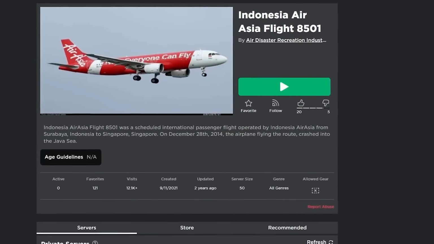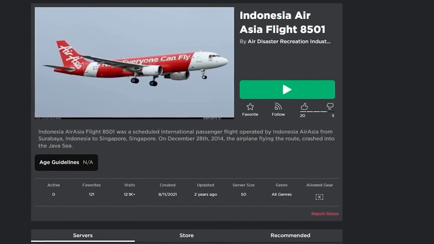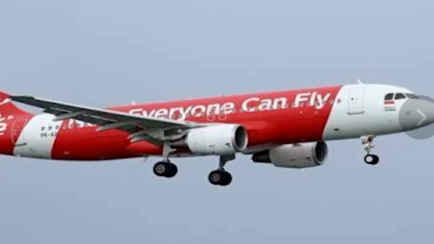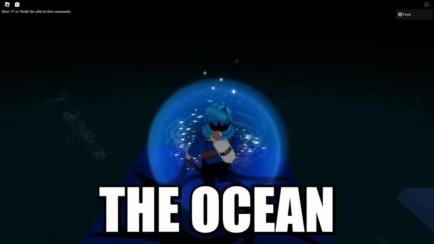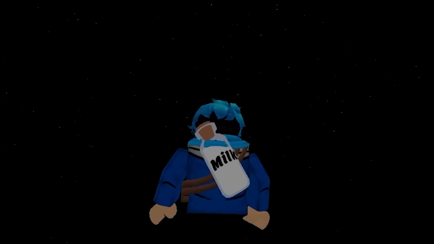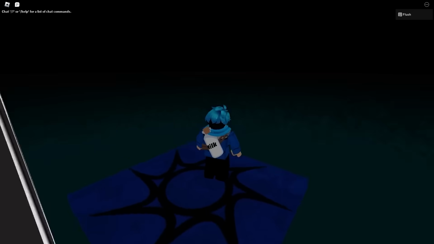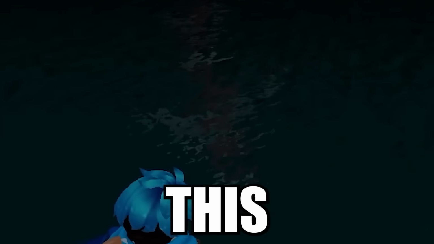All right, next we've got the Indonesia Air Asia Flight 8501. Oh, is that a real image of the plane? Uh-oh. Oh, no, it's in the ocean. Oh, it's right there. Okay, let's see it again. So you're just gonna pop out from the sky or... Oh, yeah, there it goes. It just belly flops into the sea. Oh, geez, that's scary. Okay, let's see the animation.